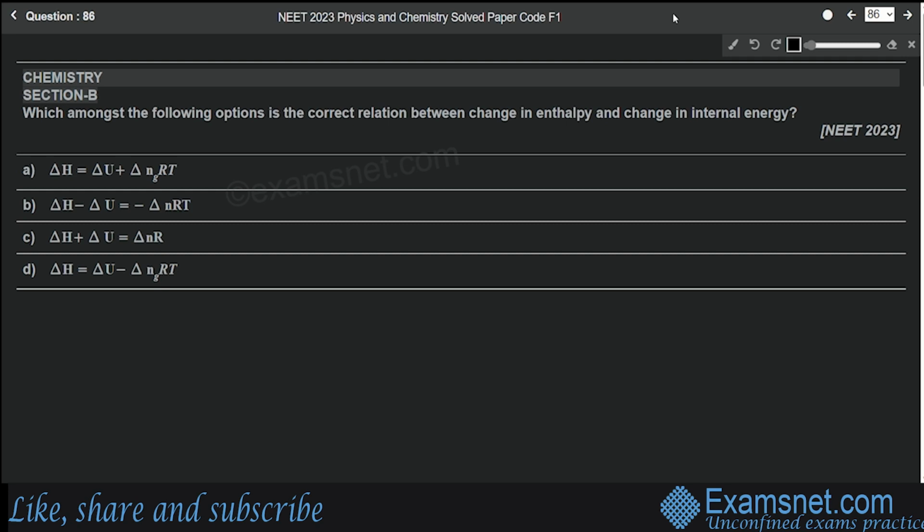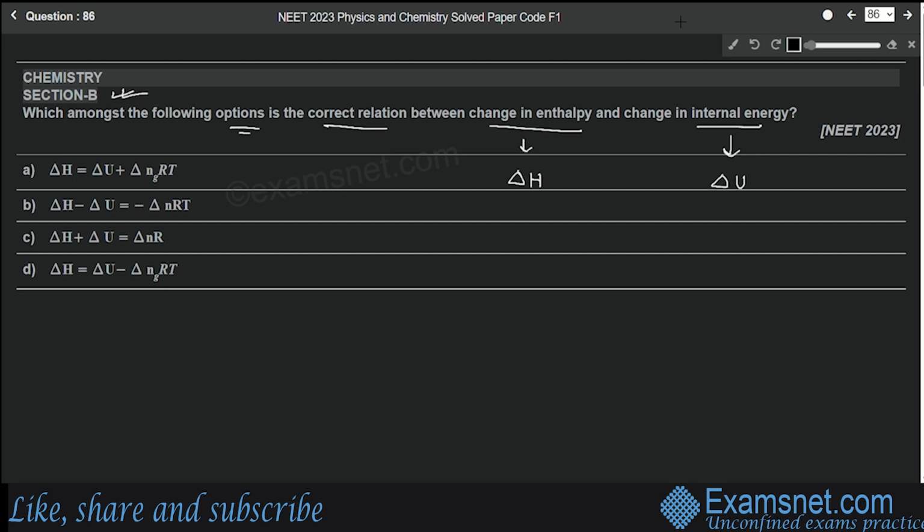Now we are starting section B of chemistry. Okay. So question number 86. It is from the chapter thermodynamics. And the question is, which amongst the following options is the correct relation between change in enthalpy and change in internal energy? Okay. So we know that change in enthalpy is represented by delta H and change in internal energy is represented by delta U. So this is a direct question.